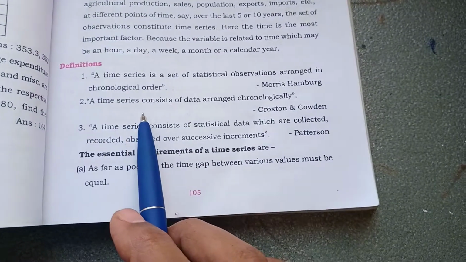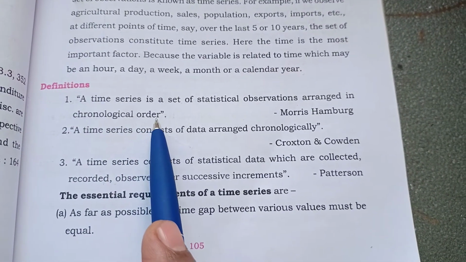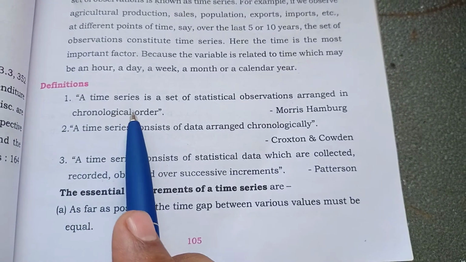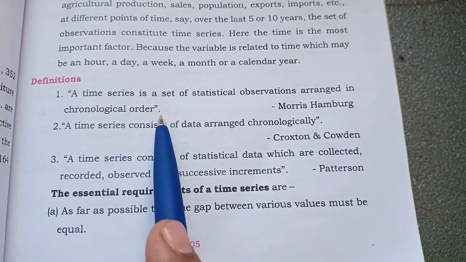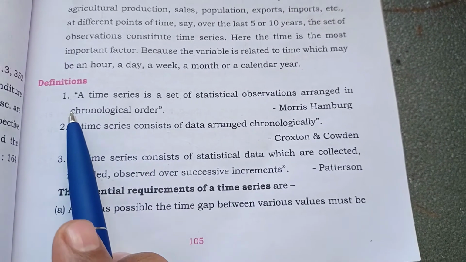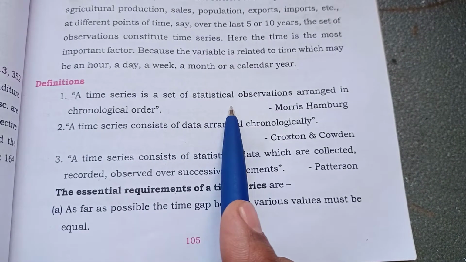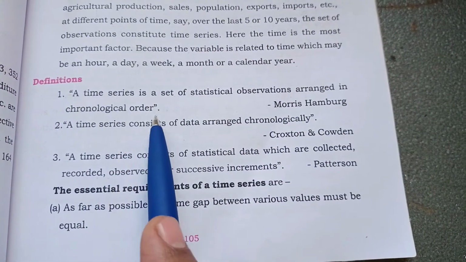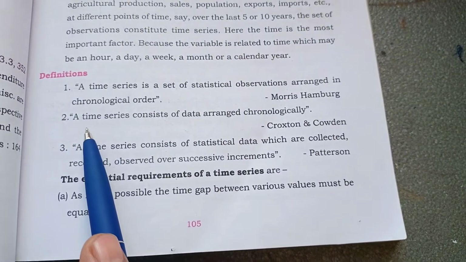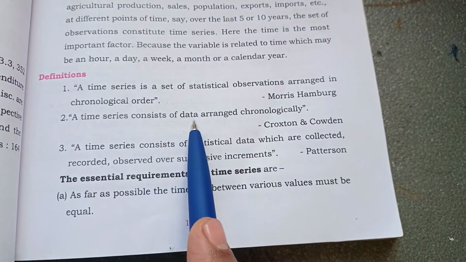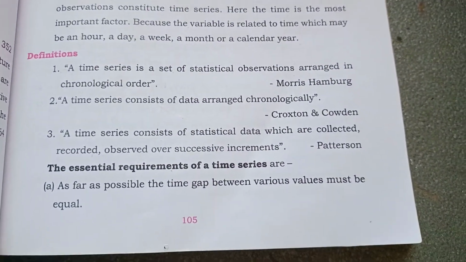Here are the definitions they have given. A time series is a set of statistical observations arranged in a chronological order. That is one definition. Another definition: a time series consists of data arranged chronologically. Many definitions are there.